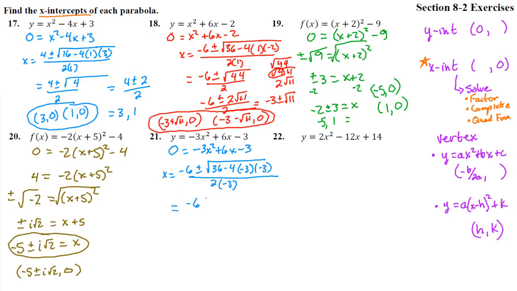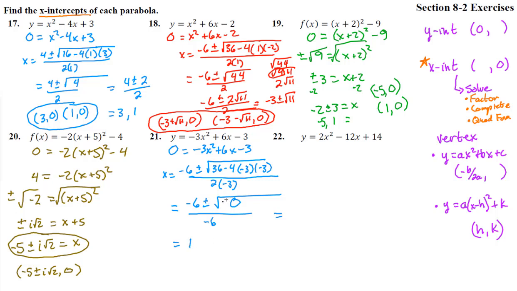Let me see. Negative 6 plus or minus the square root of 36 minus, let me see, 4 times 3 is 12, times 3 is 36. Wait, 36 minus 36? Is that a 0? Oh my goodness. Look at that. If that's plus or minus the square root of 0, that's kind of nice, over negative 6. Whoa, that's simplified down. Equals, well, negative 6 plus 0 divided by negative 6 is 1.